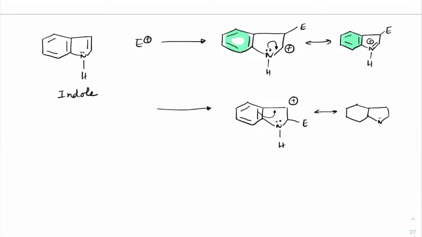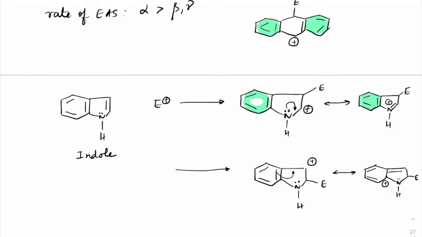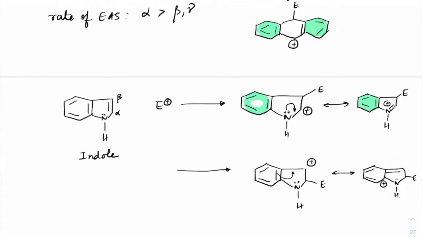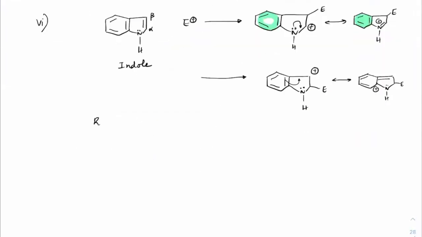The double bond will shift here, positive charge will come here, so it has lost that aromatic ring nature. So which is more preferred, alpha or beta? Beta is more preferred. So the rate of electrophilic substitution in this case would be beta over alpha.